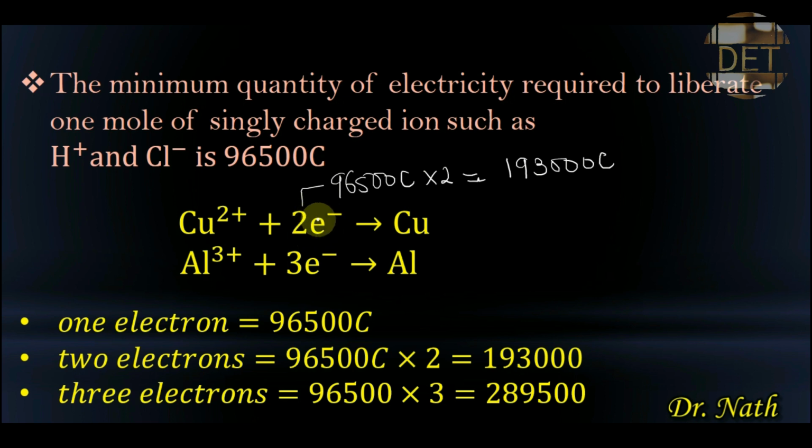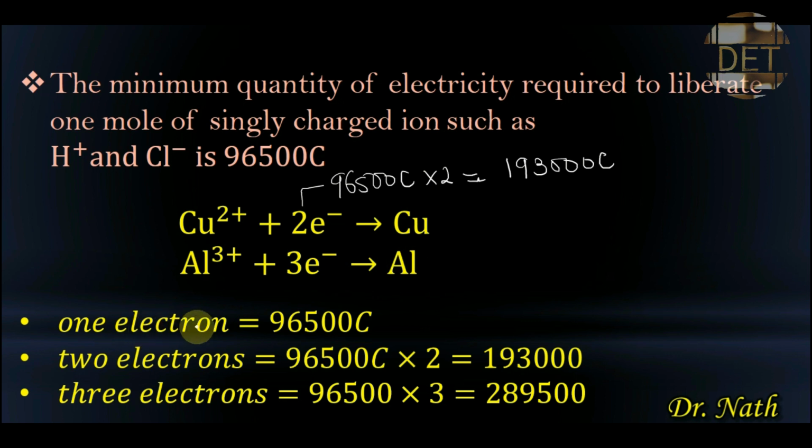As it accepts these 2 electrons of electricity, it will liberate a copper atom or 1 mole of copper. Then for a trivalent element like aluminium that has 3 positive charges, it will require 3 electrons of electricity to be able to liberate 1 mole or 1 atom of aluminium.